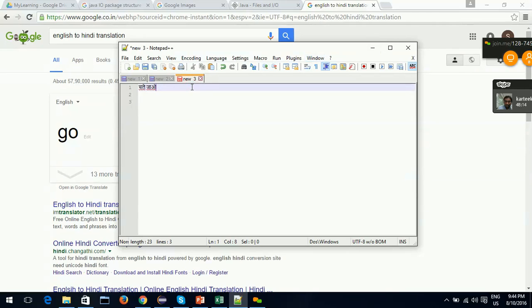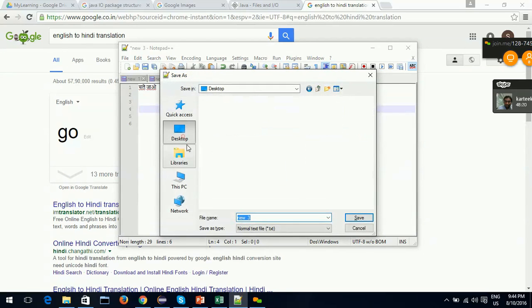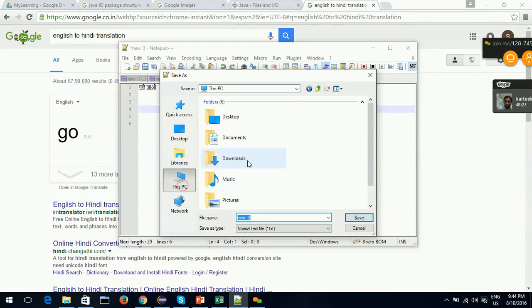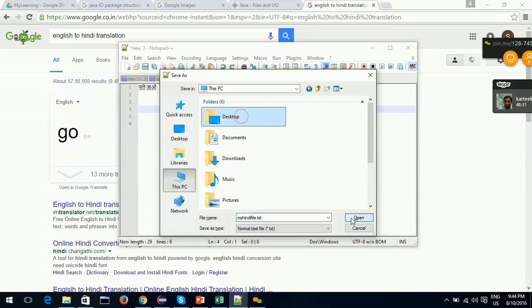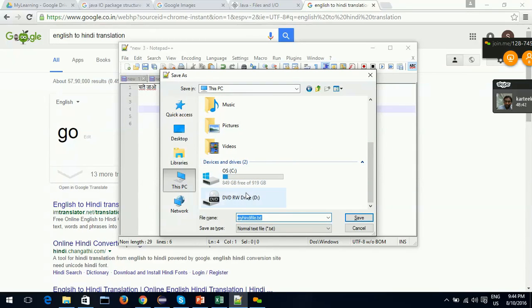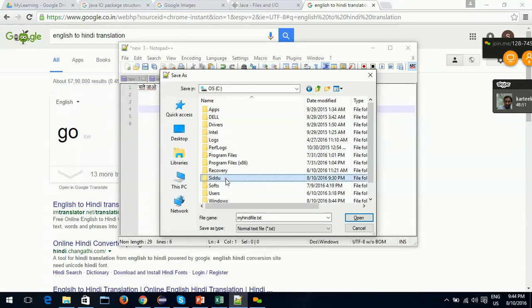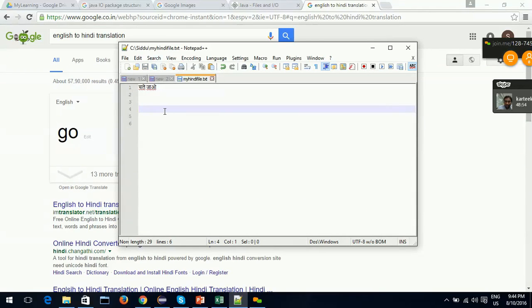We'll repeat this point one last time. "Chale jao". I'll save it on the desktop, or in Documents, as a .txt file.